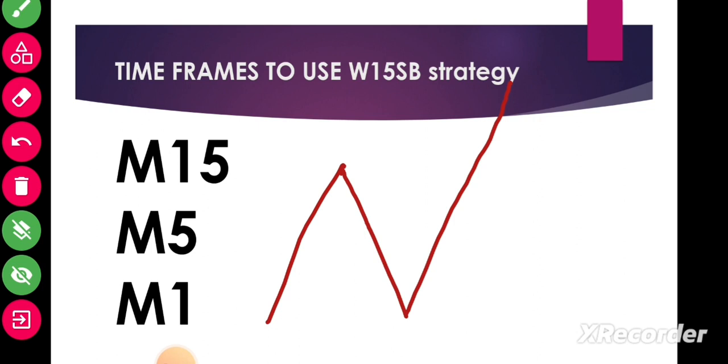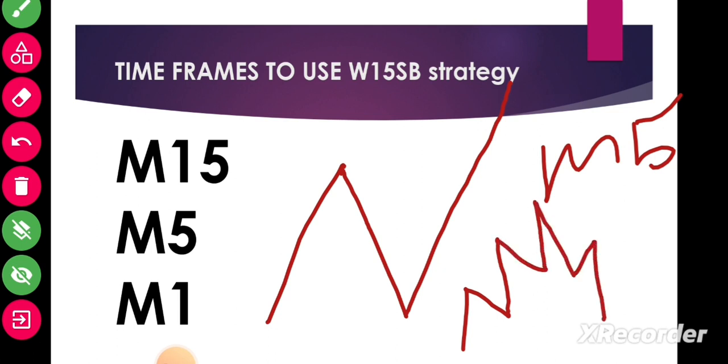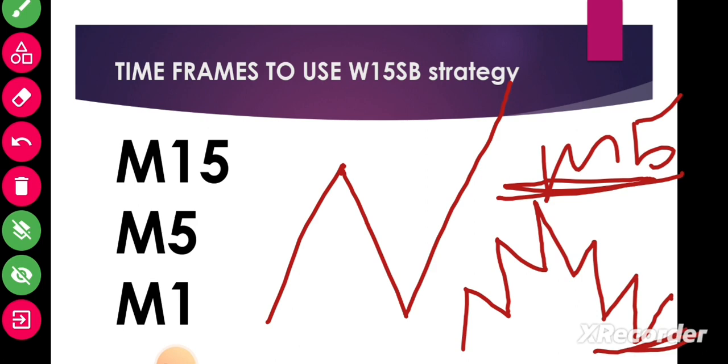When we come to the key level time frame, that is 5 minutes, we see the market making higher highs, higher lows, then lower lows, lower highs, lower lows, lower highs. Are you getting it? So we have to identify the swing. You can mark your key levels within the 15 minutes and drop down, or mark them in 5 minutes using the swing highs and swing lows of the 5 minute time frame. Have you got it? Very well.